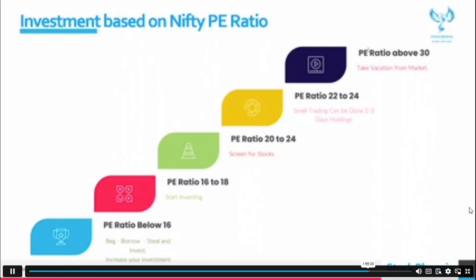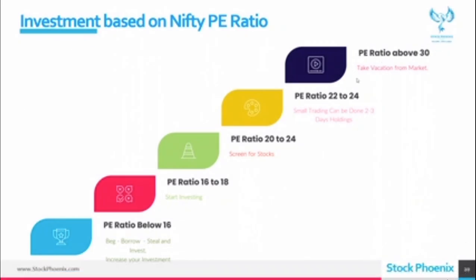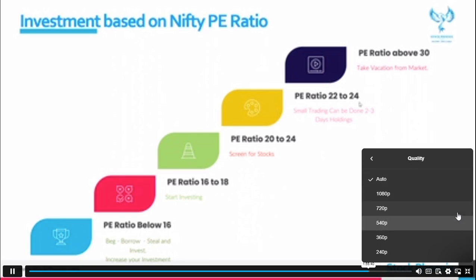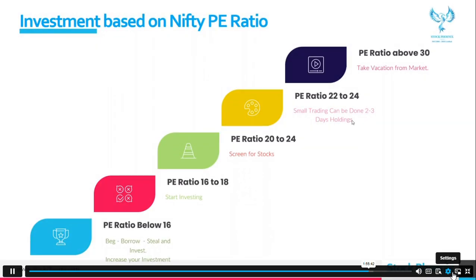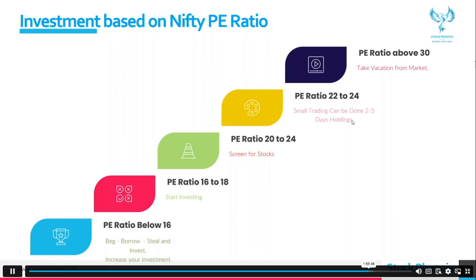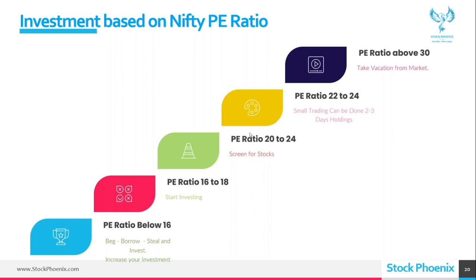PE ratio above 30, not the time for investment. You can do trading, but don't come for investment. PE ratio 22 to 24: small tradings, small investments, swing trading, positional tradings, fine, no problem. PE ratio 20 to 24: filter the stocks with low PE ratio and start investment.